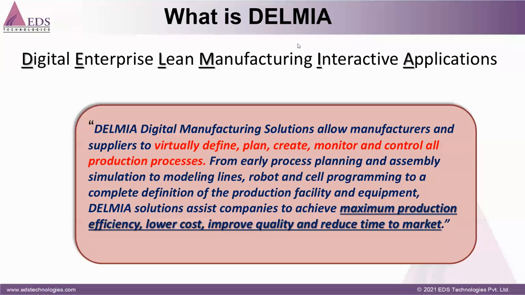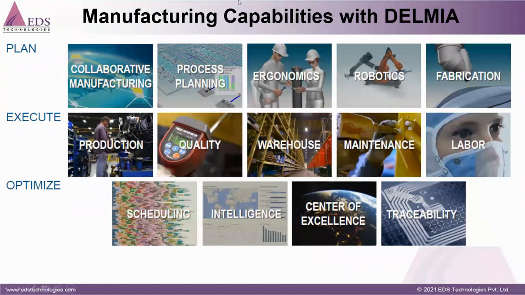Delmia is vast; it is not only for digital manufacturing. We have multiple layers, like digital manufacturing, manufacturing operation management, and optimization. All of those we have in Delmia. If you look at the capabilities of Delmia, we divide it into three layers. The first layer is planning, which we call digital manufacturing, and this is today's topic, because it is integrated with the 3D Experience platform.